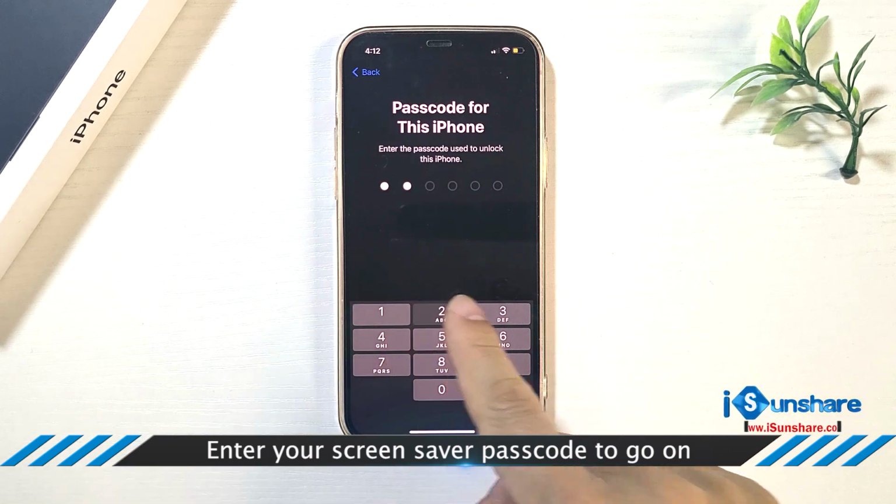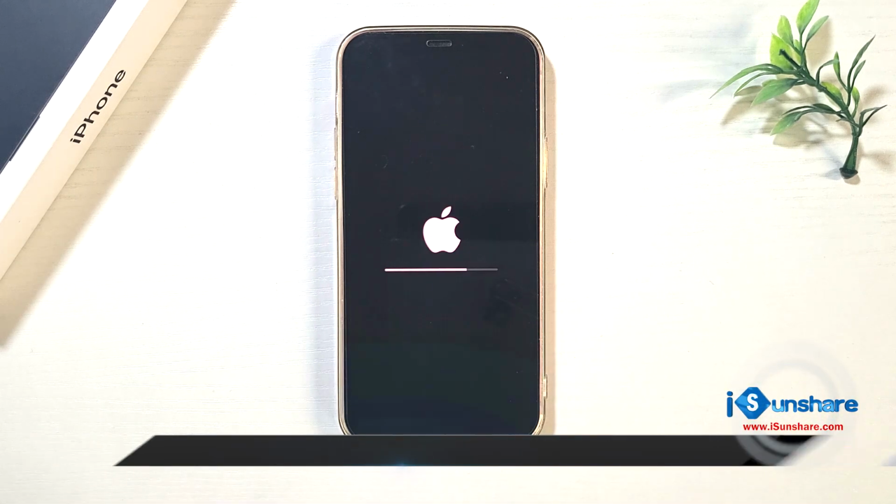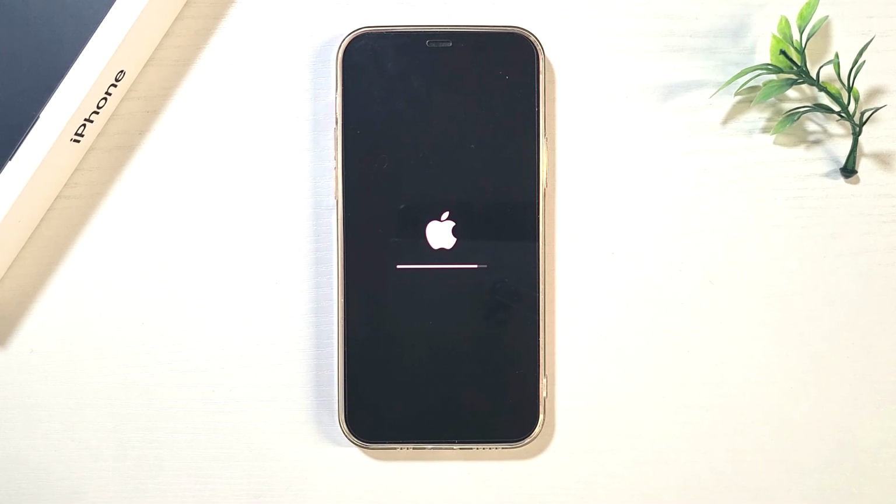OK, you need the passcode to confirm. All right, the iPhone is being erased. You need to set it up as a new iPhone later.